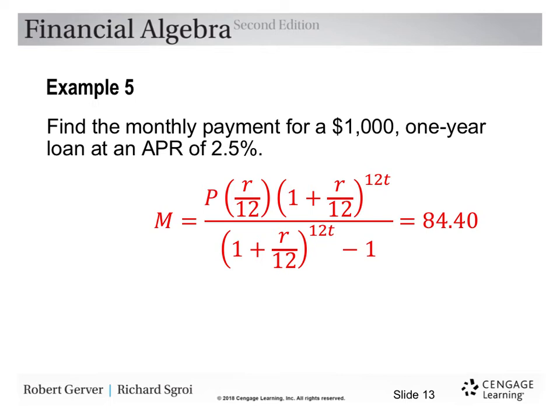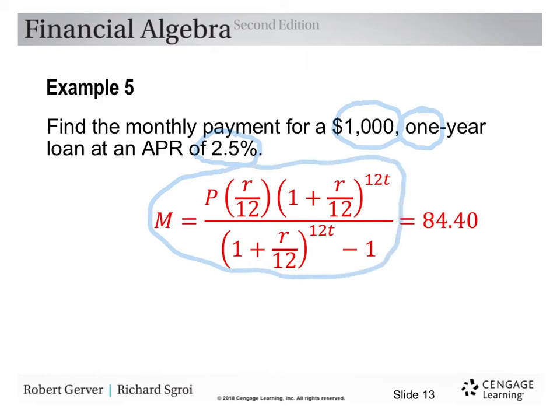All right, so the principal here, the P is 1,000. It's a 1-year loan, so T is 1. And R is the APR. Now remember, it's 2.5%, but convert that to a decimal, so it's 0.025. Plug that into this formula here for the monthly payment, and use your calculator, and you come out with the monthly payment is $84.40.